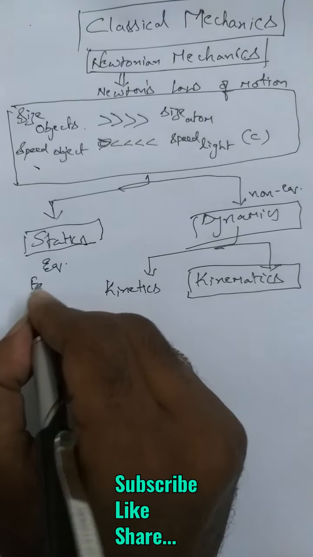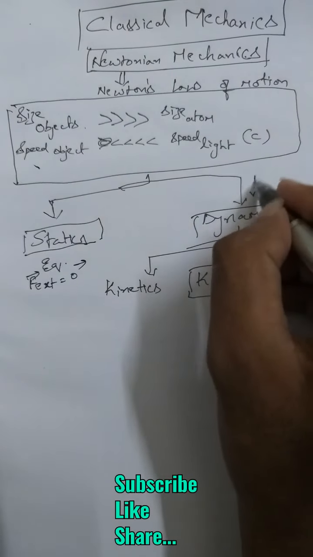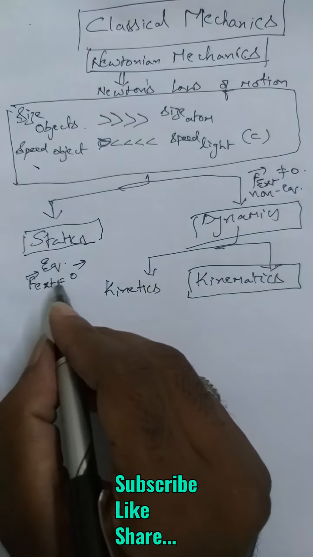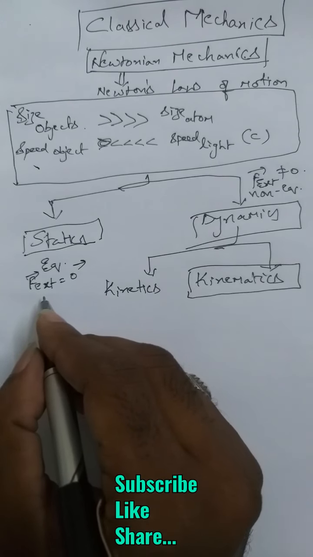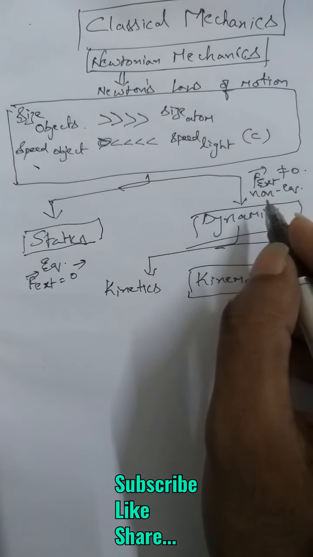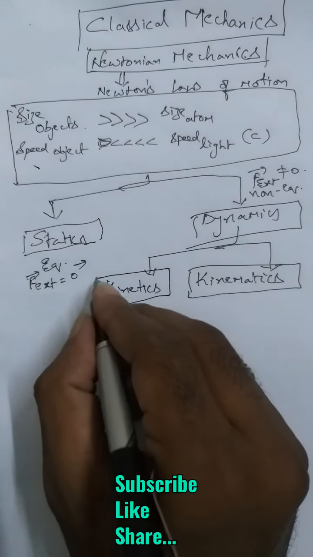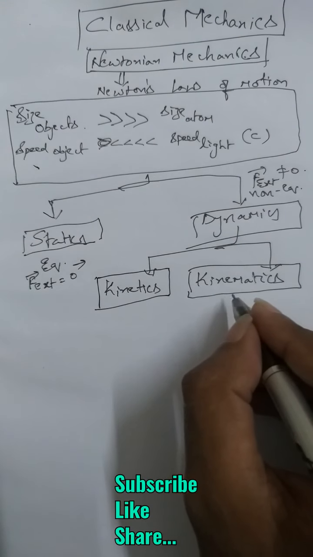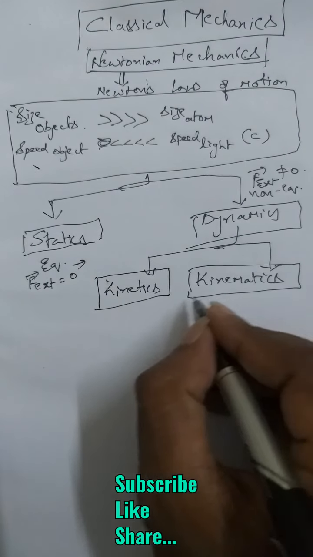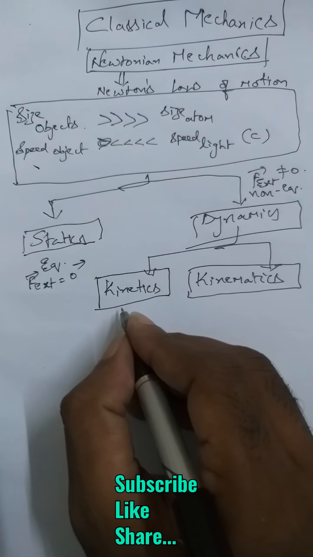Equilibrium means the resultant external force is 0, non-equilibrium means the resultant external force is not equal to 0. In equilibrium, the resultant force is 0, and the body is either at rest or moving with uniform velocity. Here the body is accelerated, not moving with uniform velocity. I also told you the differences between kinematics and kinetics in the last class. Kinematics describes only the behavior of motion of bodies; it won't tell us about the cause of motion. But in kinetics, along with the behavior of motion of bodies, the cause of motion is also discussed.